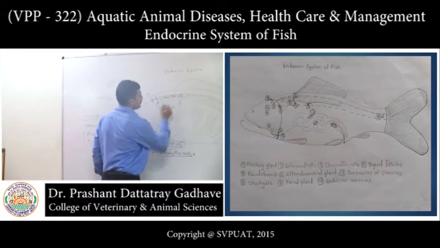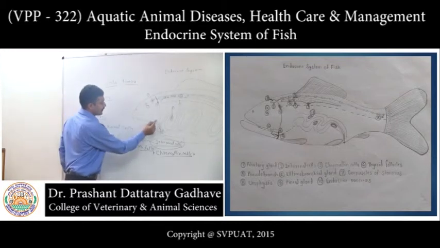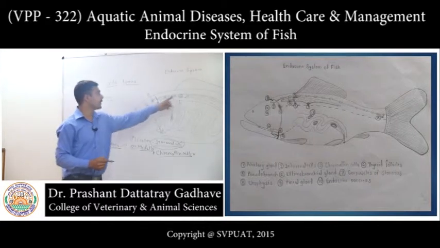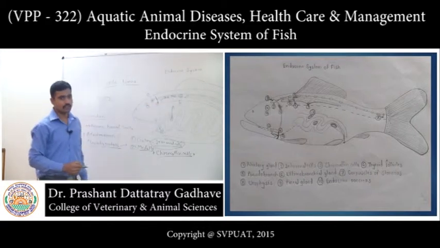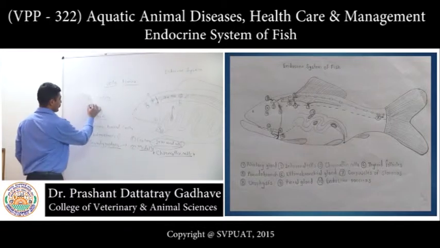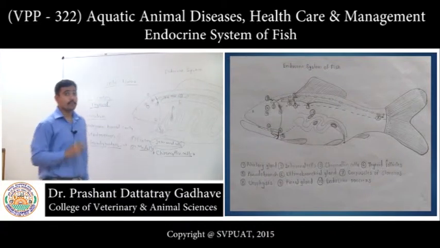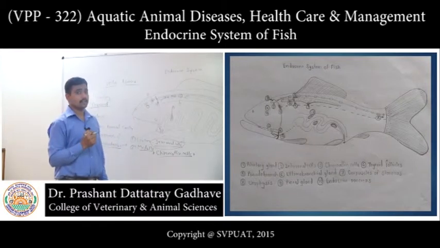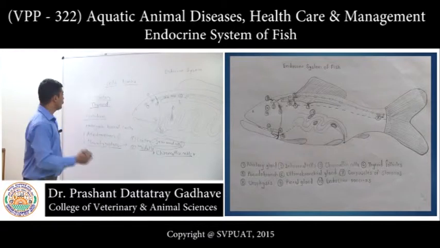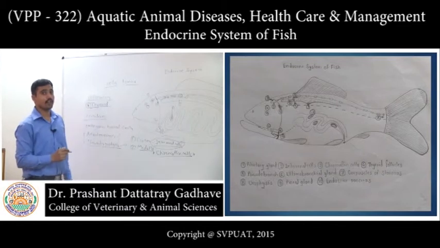Now look at this structure. This structure is present almost everywhere. These dots are present at many locations. These are actually the next gland, that is thyroid. You know thyroid? Now the basic unit of the thyroid gland, the gland which is secreting thyroxine and triiodothyronine, is the follicle, the thyroid follicle.